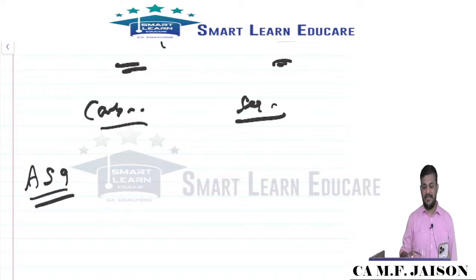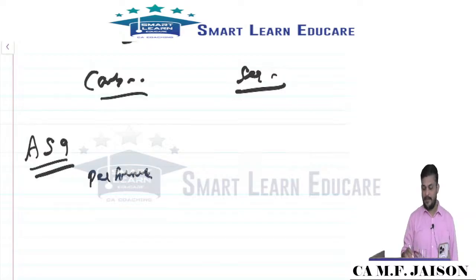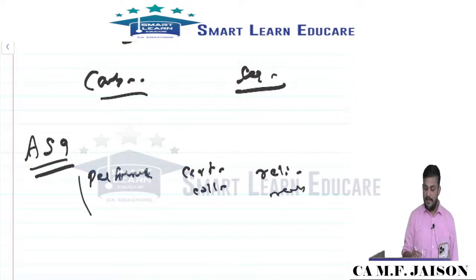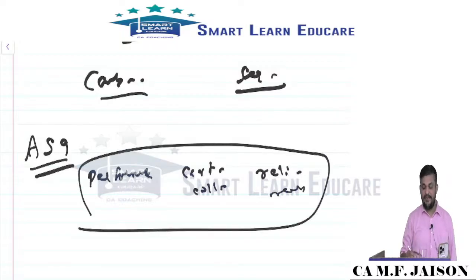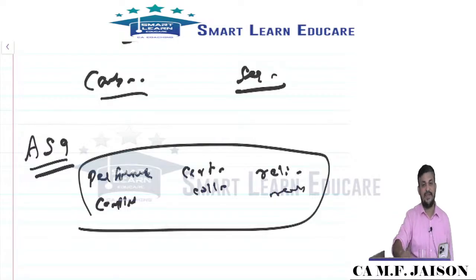Revenue recognition, my dear friends. We should satisfy conditions like performance should be satisfied. Performance, then certainty in collection, and reliably measurable. So revenue should be recognized only if performance is completed. To get revenue, you should have completed the performance. Then you are certain that money will be collected. The amount can be reliably measured. If these three conditions are cumulatively satisfied, revenue can be recognized.